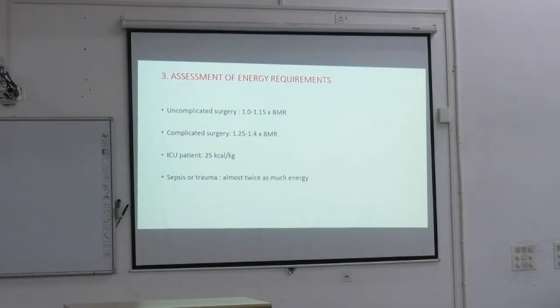If you don't supplement the energy to a septic or traumatic patient, what will happen? Again, it will affect every organ system. The muscle won't work, respiratory muscle won't work, they won't take adequate respiration, cardiac output won't be proper.